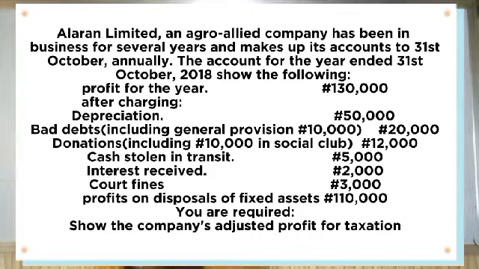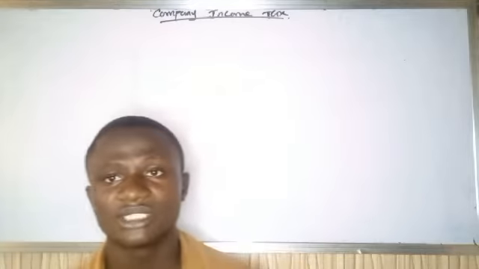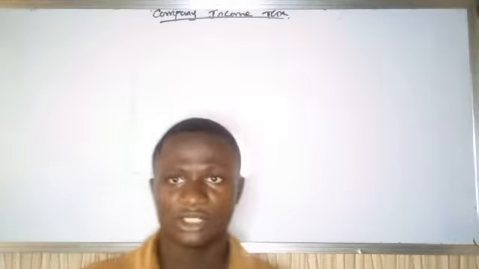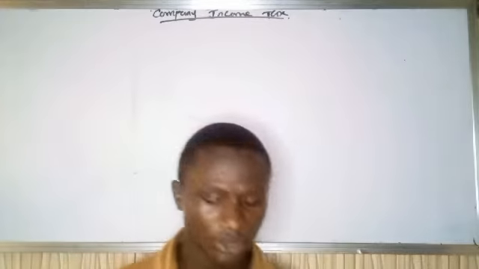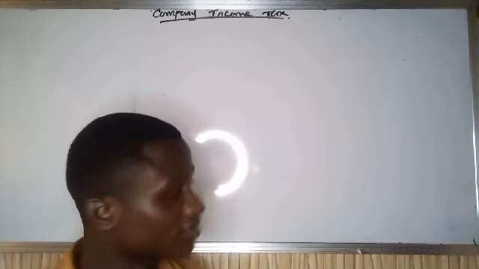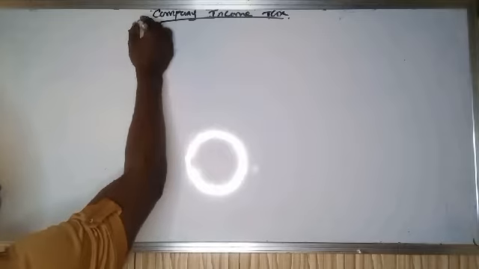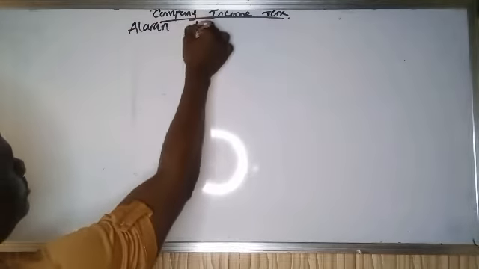So we are required to show the company's adjusted profit for tax computation. So this is a very simple question, and I like this question. It encompasses everything I've actually talked about. So the name of the company is Alaron Limited.